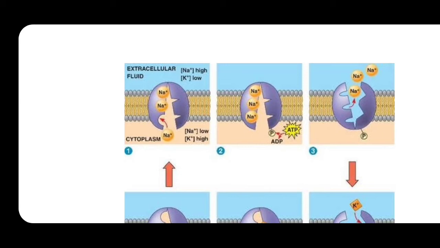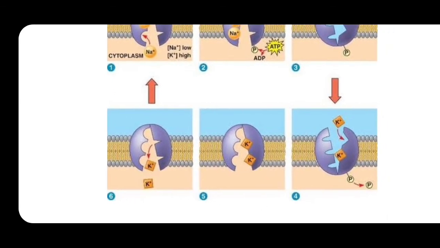It is done with the help of the sodium potassium pump. So this activation gate, which was towards the cytoplasm, in the third diagram you can see the activation gate opens in the extracellular fluid. This opening of the activation gate is done with the help of the transmembrane proteins. So now from the exoplasm, the 3 sodium ions have moved to the extracellular fluid.